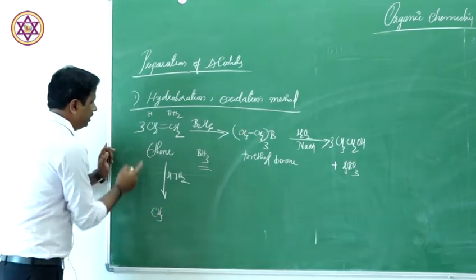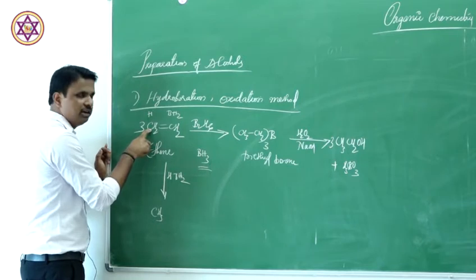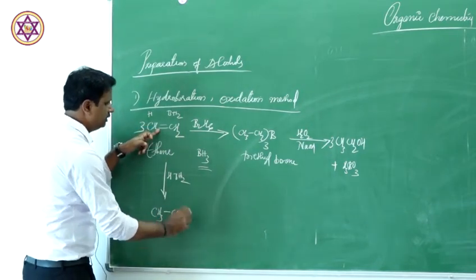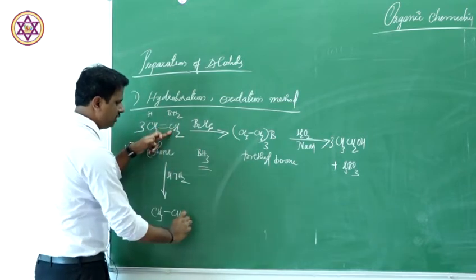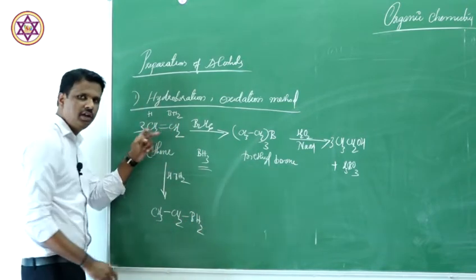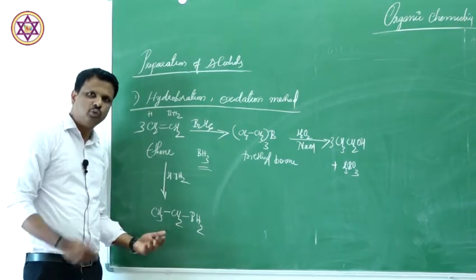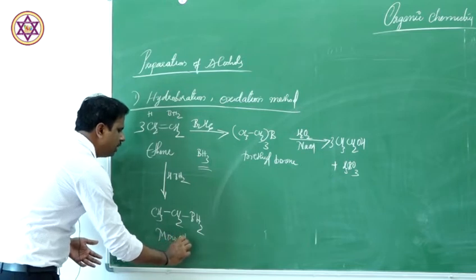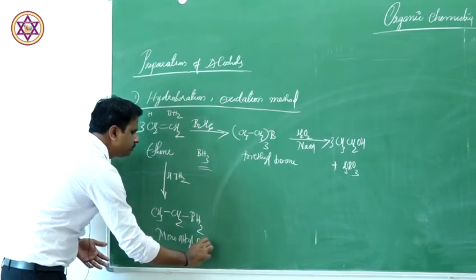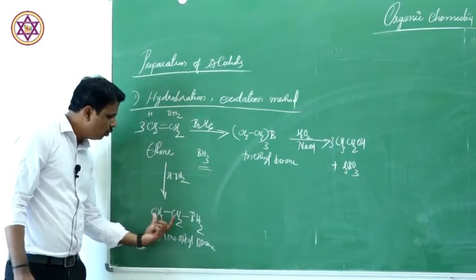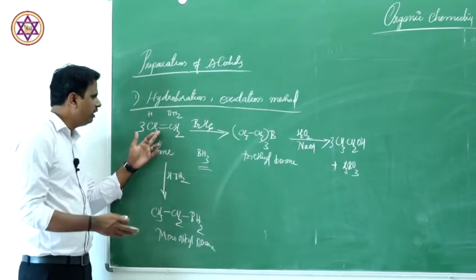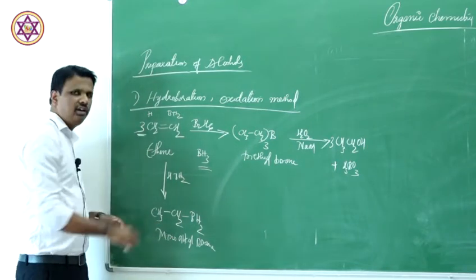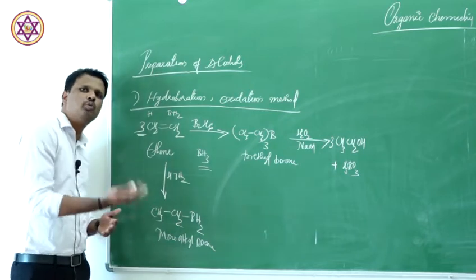Since you are donating H here, it becomes CH3 and this bond goes. You write CH2 and BH2 attacks here. Now this is a one step process. That means this is called monoalkyl borane. If you take only one ethene molecule, then imagine that you have one ethene molecule, it first attaches to borane to form monoalkyl. Since we have taken 3, what happens? This process takes place two more times.